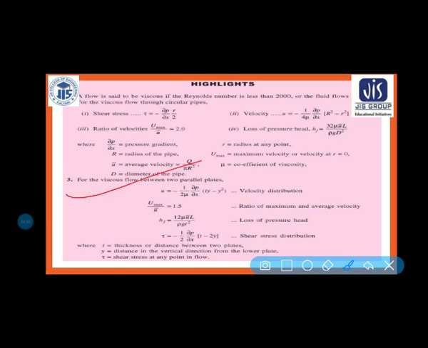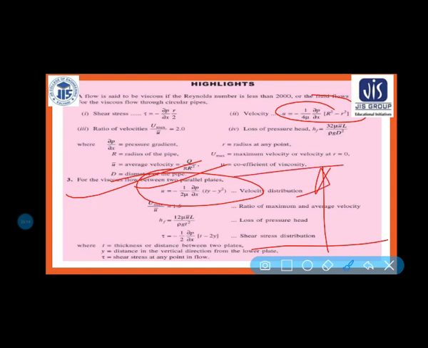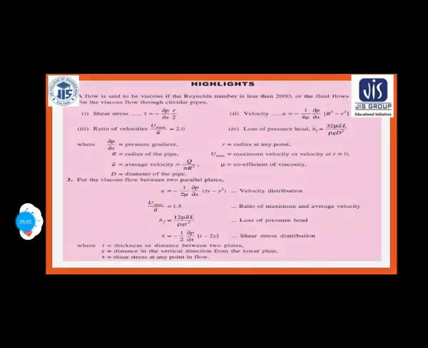In case of a parallel plate, u is equal to 1 by 2 mu del p by del x (ty minus y square), whereas for the pipe it is 1 by 4 mu del p by del x (R square minus r square). Here t is this distance between the plates and y is this distance. So this is the velocity distribution. U max by u bar is equal to 1.5, that is, the ratio of maximum to average velocity.